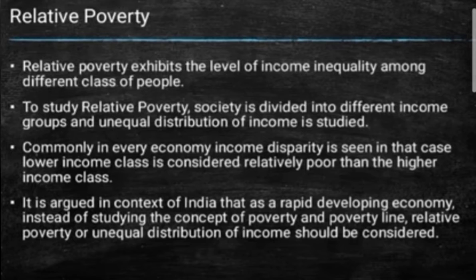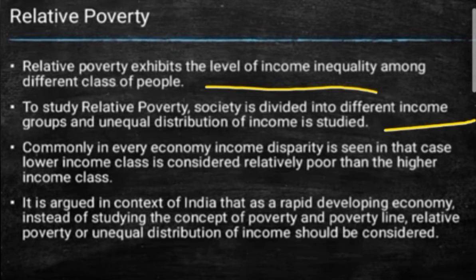Okay, now most probably this unequal distribution of income, that is the income inequality, is why we can see that a few parts of the society get high income as compared to the poorer people. In every economy, there is an income disparity. In relative poverty also we are going to learn the same thing: relative poverty exhibits the level of income inequality among the different classes of people living in a society.